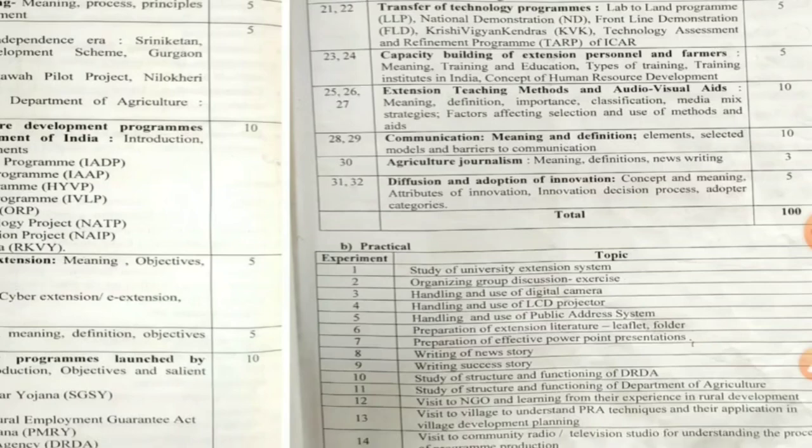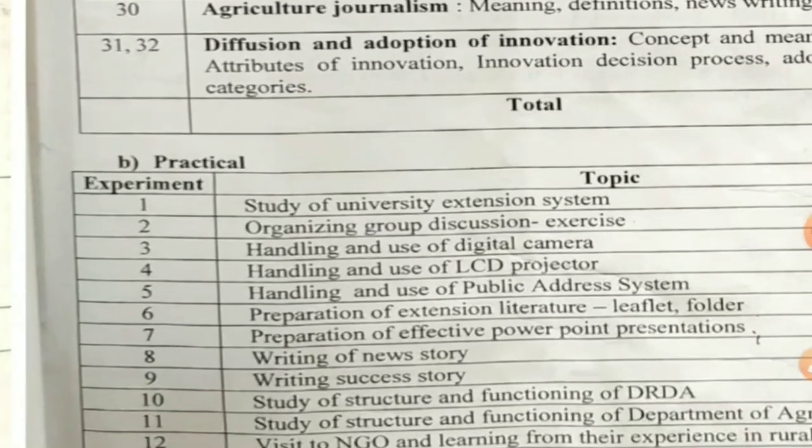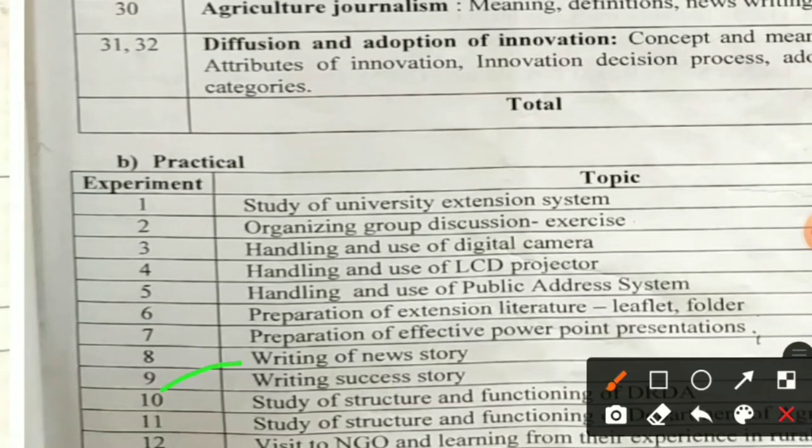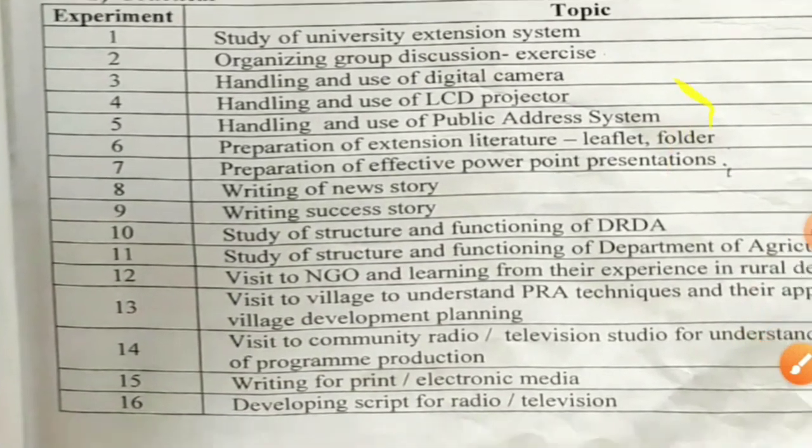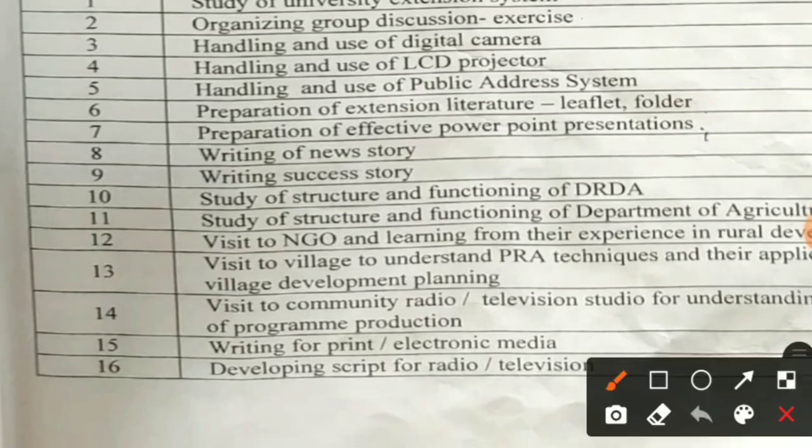Then writing news stories, how we can write a news story. Then next is writing a success story, how we can write a success story, the steps are there, we can go through that. Then study of structure and function of DRDA, we already learned in the theory what the DRDA is. And study of structure and functioning of Department of Agriculture.